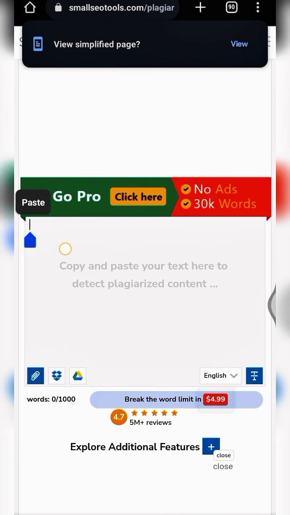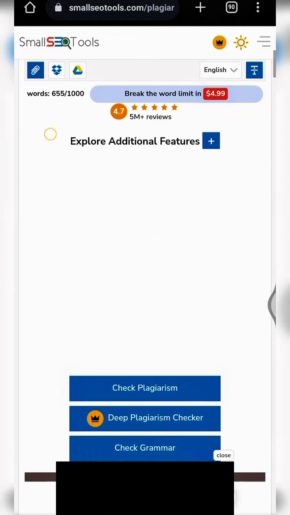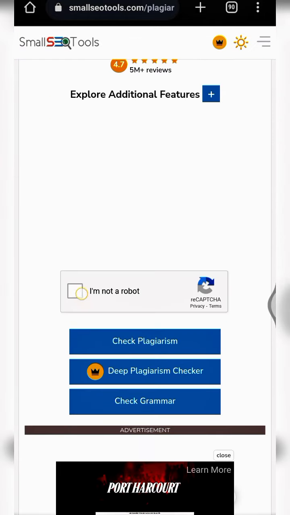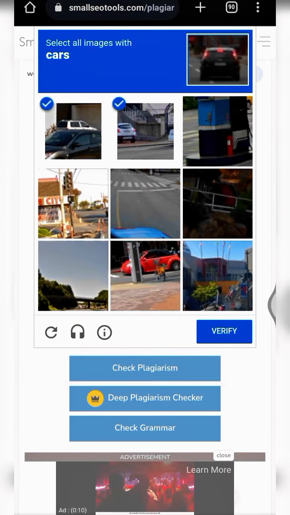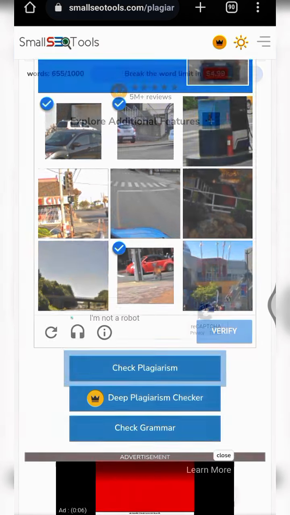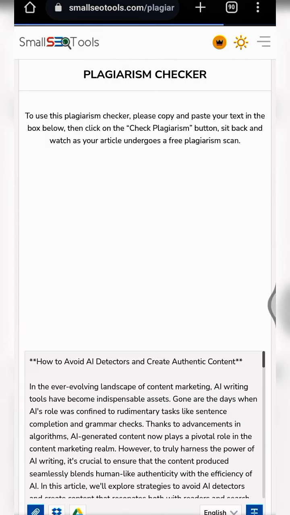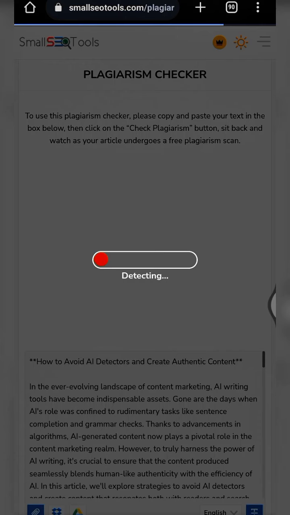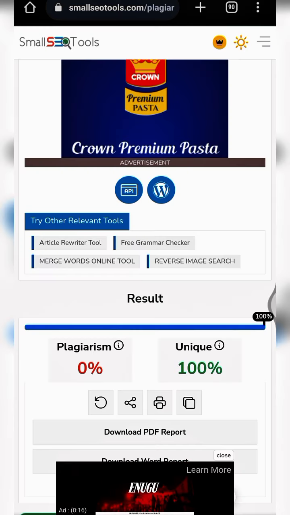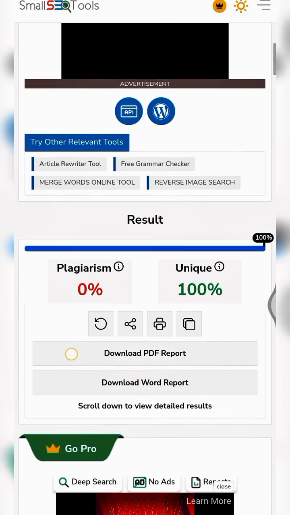So now let me paste the copied article into this tool, and then let's wait for the captcha to load up. Okay, let's click for the object. Now let's click for images that have cars, and let's verify. Then we click on check plagiarism. These do take time, although not that long, but I'll just pause this video and get back to you guys when I'm done. Okay, so now we are done with the plagiarism test.